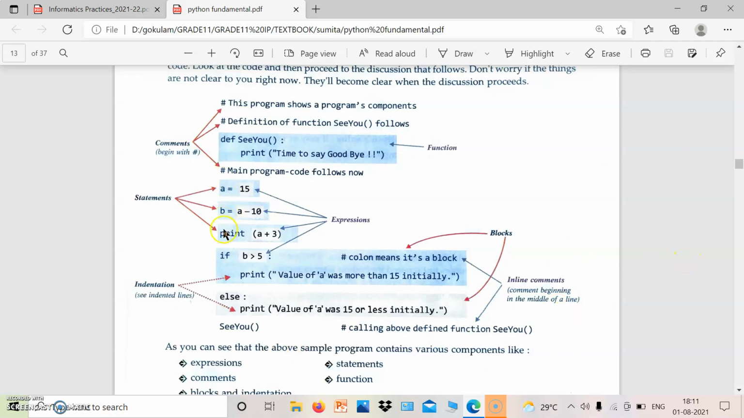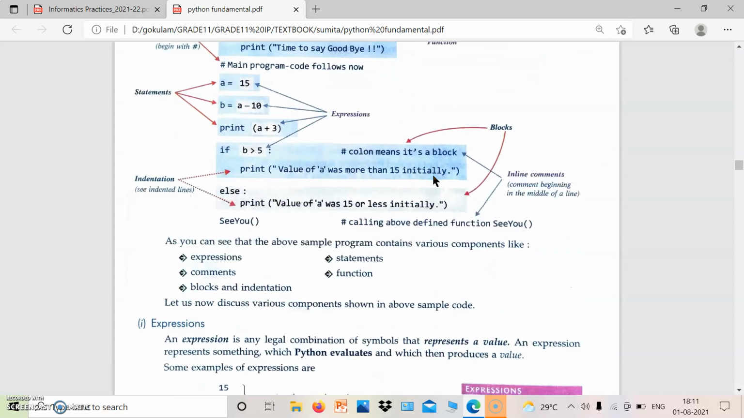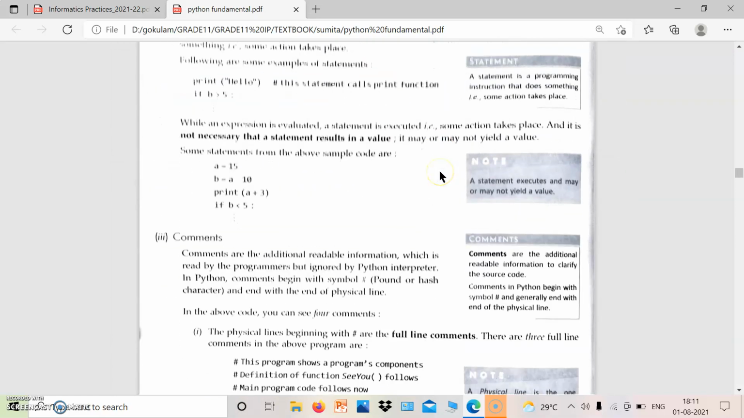Program starts from here and there will be some spacing in some blocks, which is known as indentation. Then this hash denotes comments. Comments means that part of the program which is not counted by the compiler but it is used for user understandability. So this is about the bare bones of a Python program.